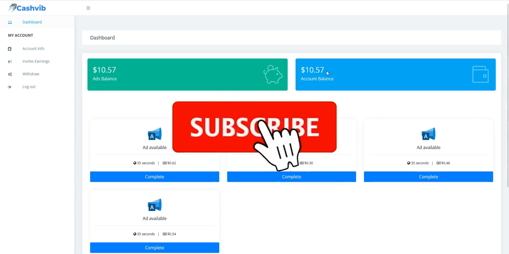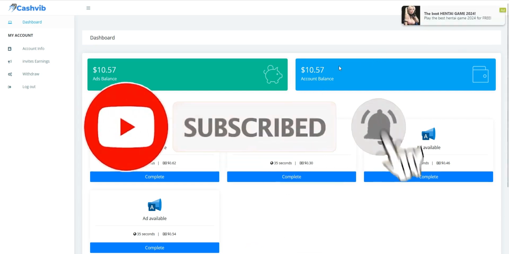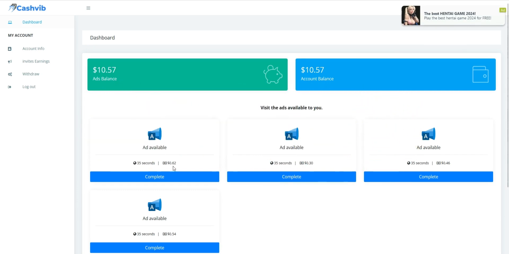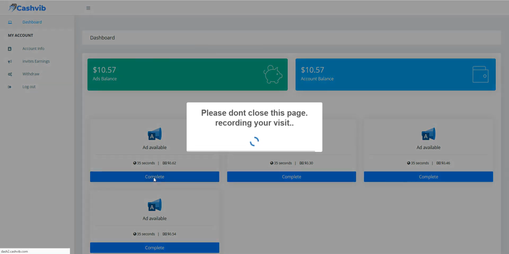Alright, so on this account you can see that I have $10.57 over here, and I have an add balance of $10.57. But all I need to do right now is to click on this section where it says complete offer. I will have to close this tab and come to the section where it says please don't close this page, we're recording your visit. So I just have to wait for this countdown to finish, and right after that I'm going to receive money into my account.